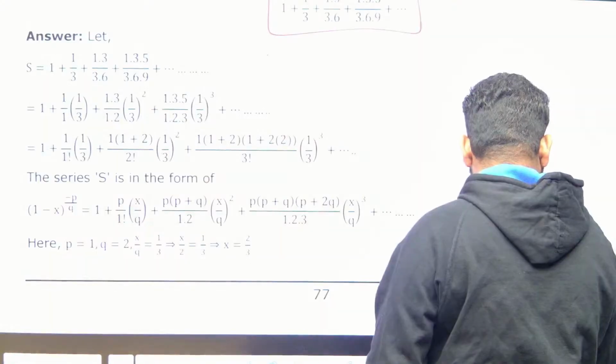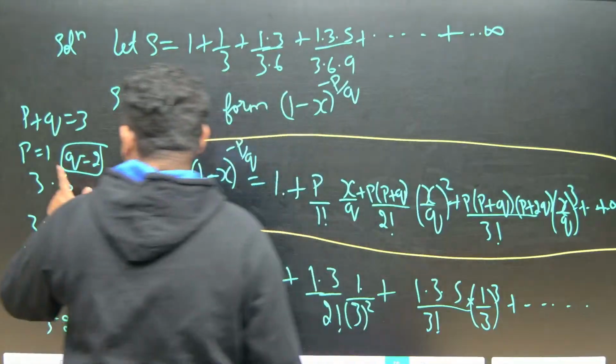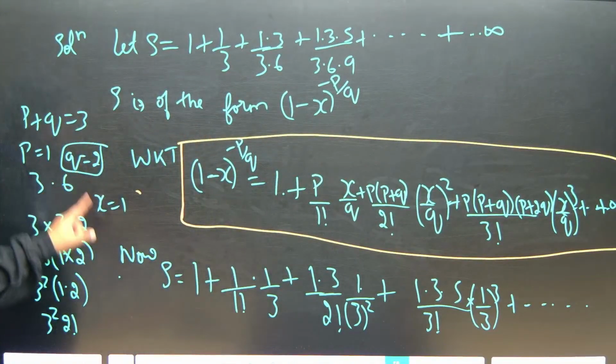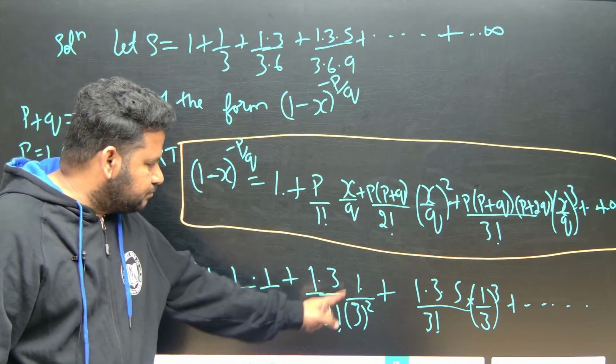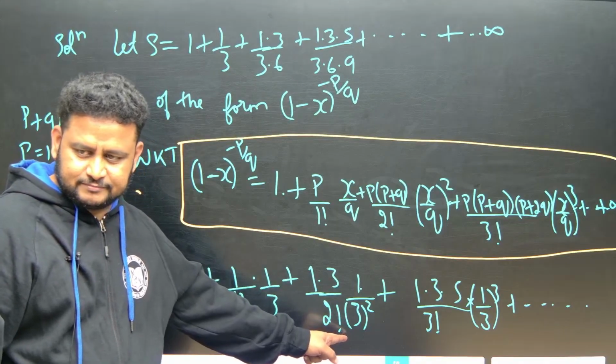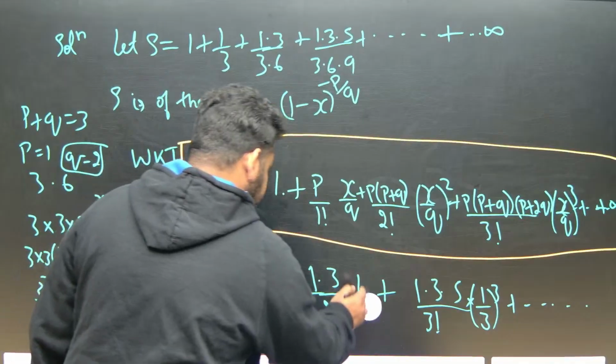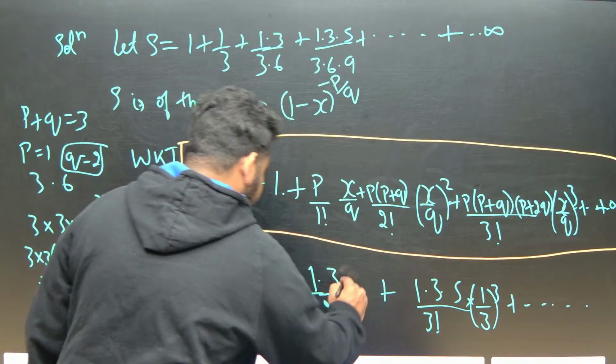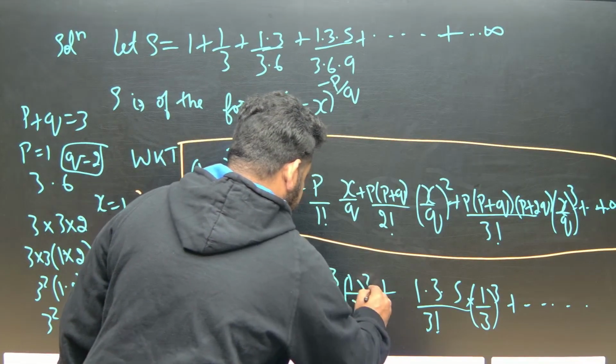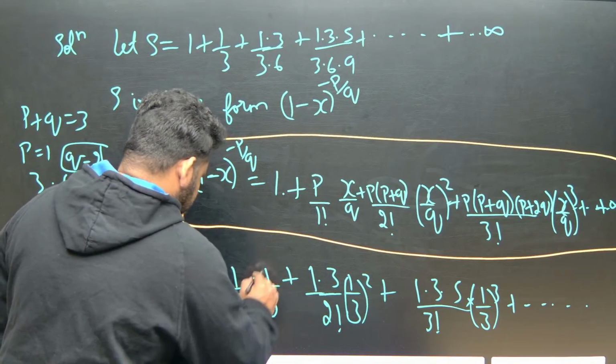Now see here, what we did here is perfectly correct. Q is equal to 2. Here x by q is equal to 1 by 3. This whole thing should be square. So we are having what? 1 by 3 whole square. Correct na? This is 1 by 3.